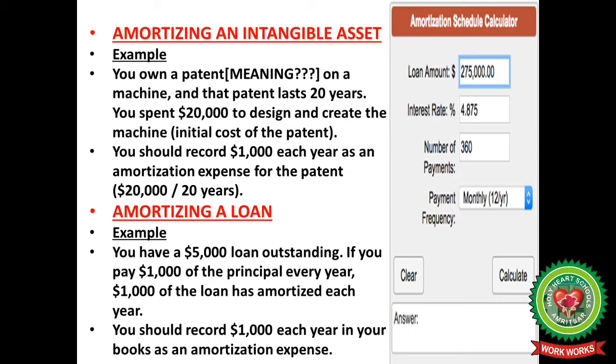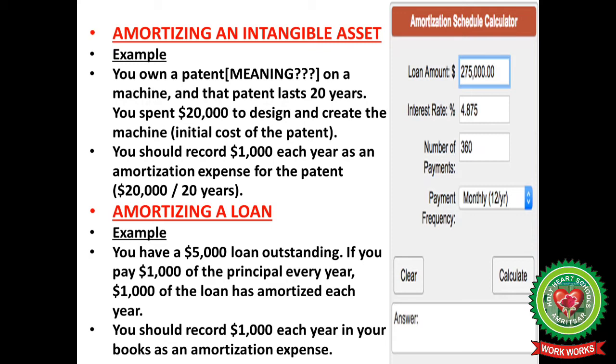Now, if you own a patent on a machine, that patent lasts 20 years. You spend 20,000 to design and create the machine, and that is the initial cost of the patent. You should record $1,000 each year as an amortization expense for the patent. So it would be $20,000, the amount you have spent, divided by the total number of years for which you want to use it. So here it would become 1,000 for every year.